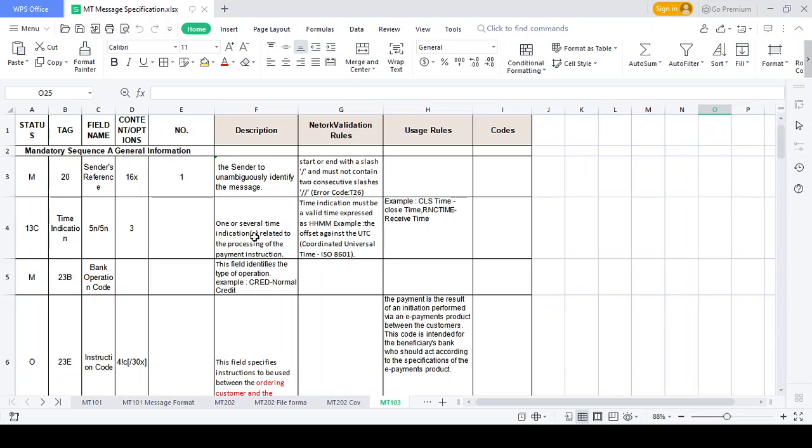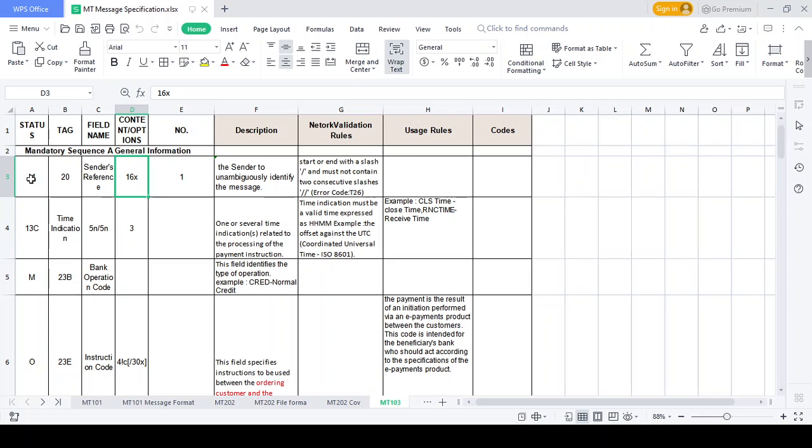Please listen very carefully. This is the MT103 file spec. Sender reference number. What is the sender reference number? The sender should generate a reference number because they need to track the transaction at their end. That is a 16-character reference. It is for identification of the transaction, so the sender can identify it. For that purpose they generate the sender reference number. It won't start with a slash or double slash. In case it starts with a slash or double slash, you get the error code T26.